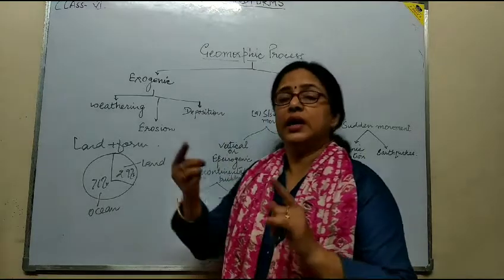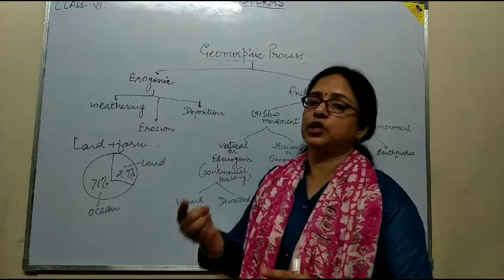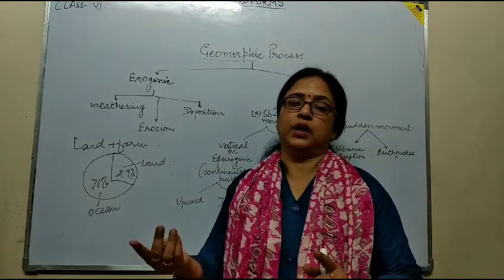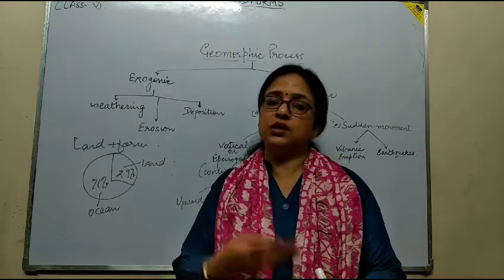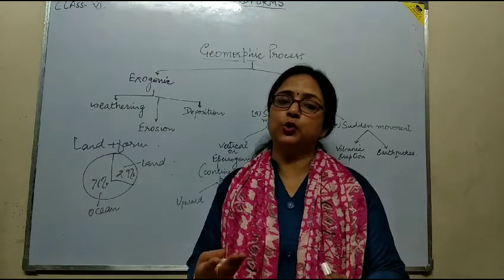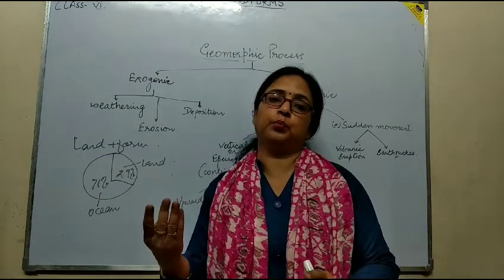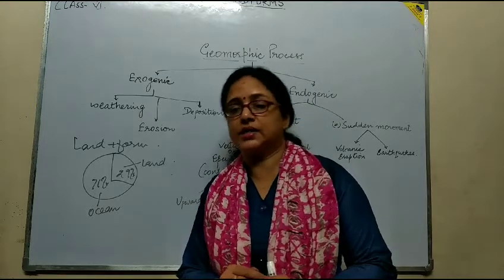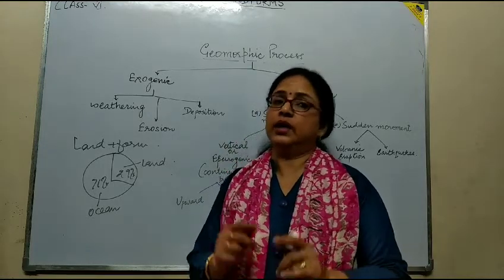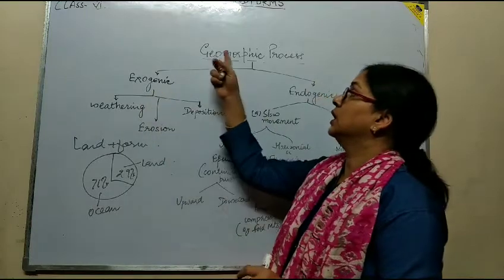So let's discuss the formation of landforms. The various landforms that exist on the surface of the earth are produced by the interaction of two processes, the internal process and the external process. Let's see what they are.